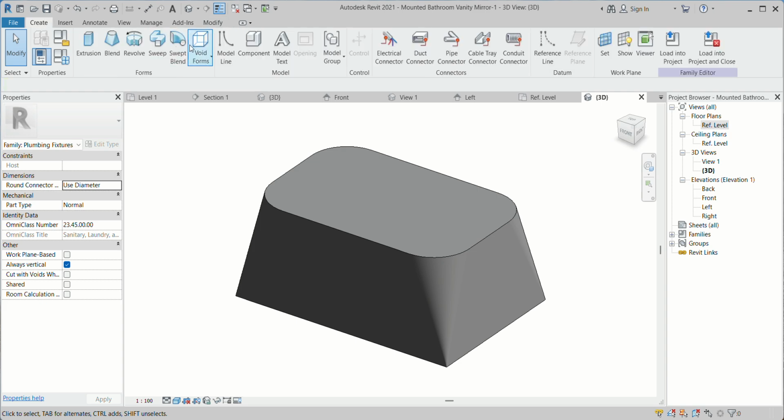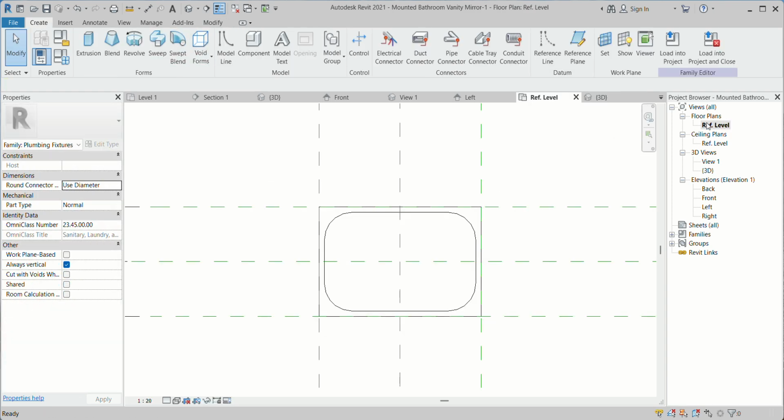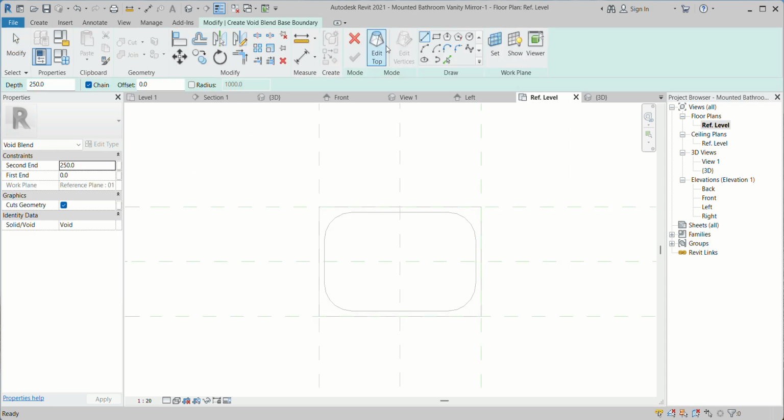I can go to choose my void extrusion again. So void extrusion, I can create that.